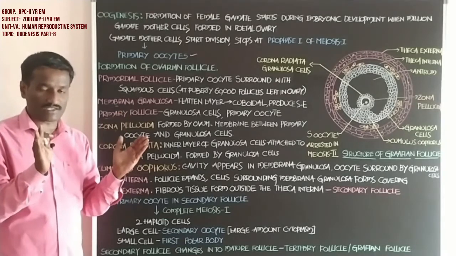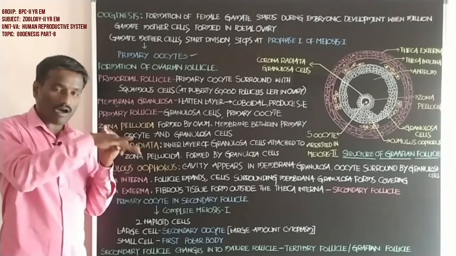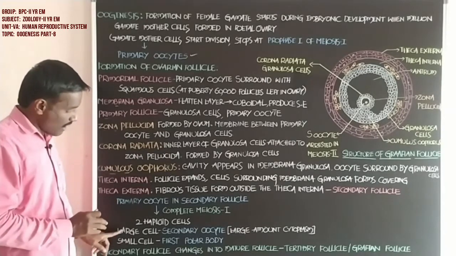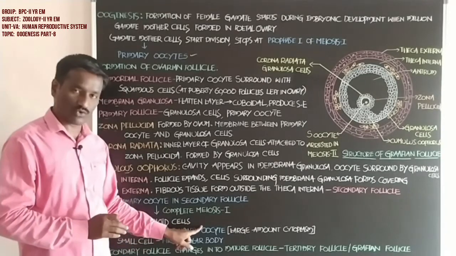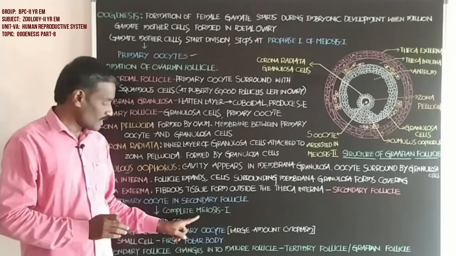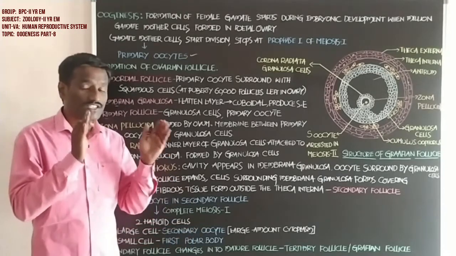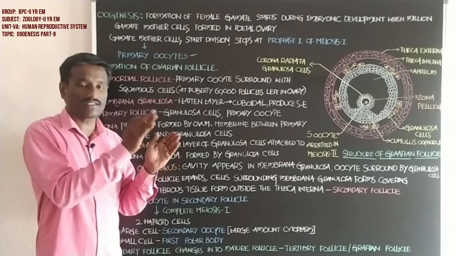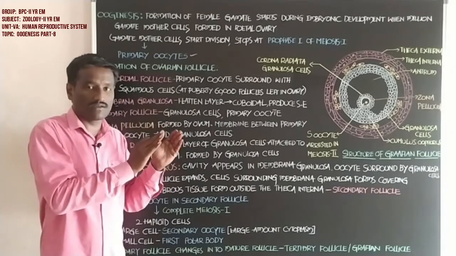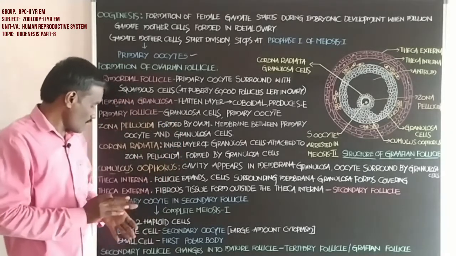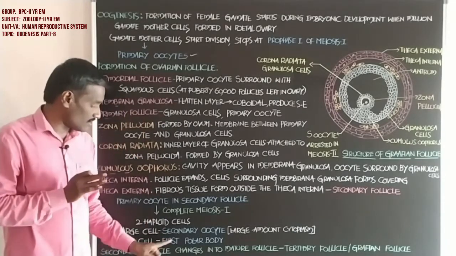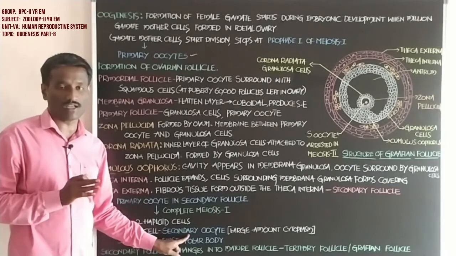Of these two cells, one is larger and the other is smaller. The large cell is called the secondary oocyte. It contains a large amount of cytoplasm, which is nutrient rich. The small cell is called the first polar body. After the end of meiosis 1, two haploid cells are produced from the primary oocyte: one is the secondary oocyte and the other is the first polar body.